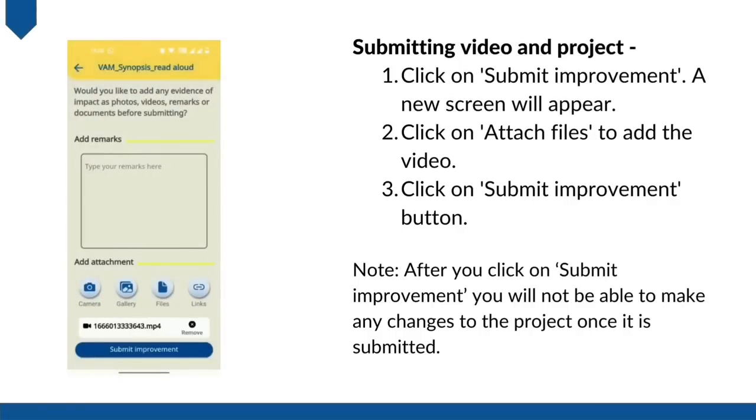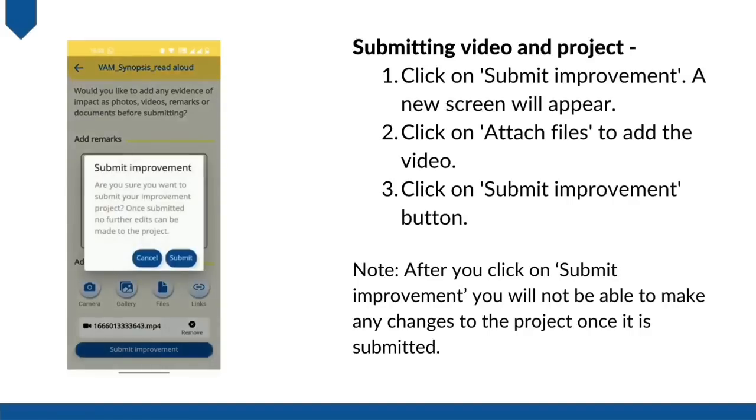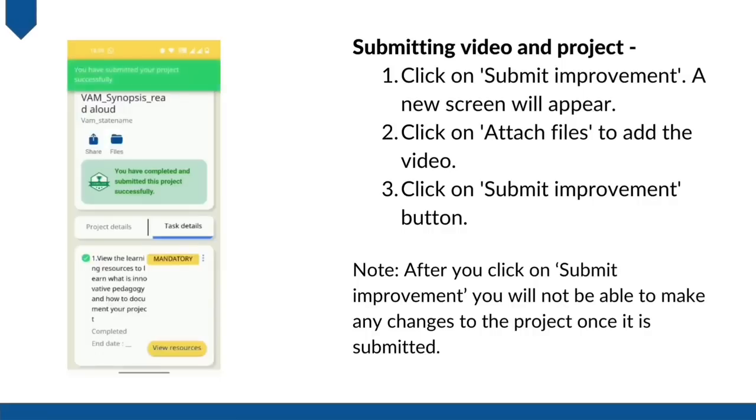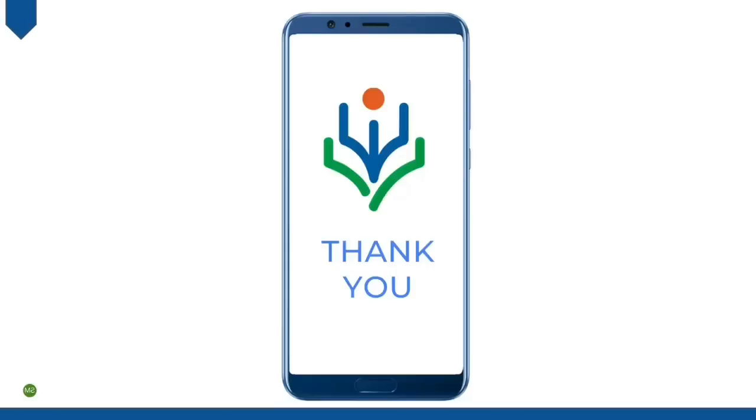You will see a tag successfully notification appear at the top of the app. Click on the submit improvement. After you click on submit, you will not be able to make any changes to the project. You will see a congratulatory message appear in the green box once you have submitted your project.